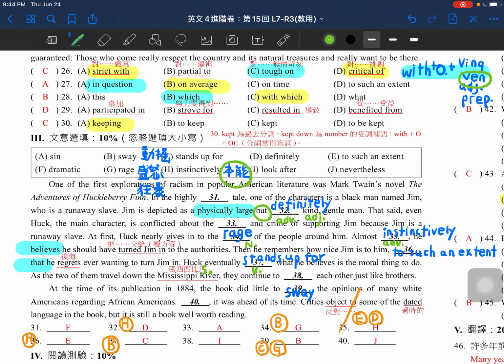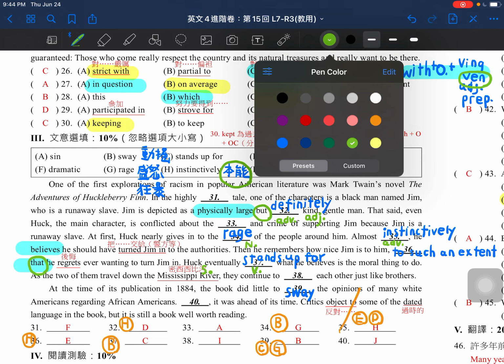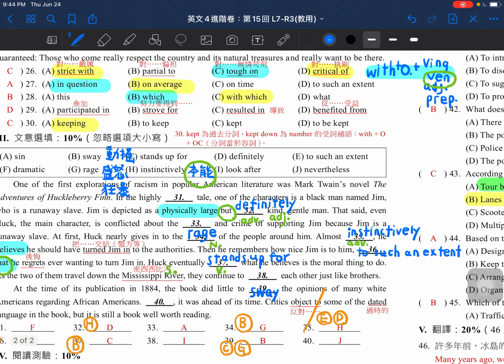Then he remembers how nice Jim is to him, and that he regrets ever wanting to turn Jim in. Here you can see the keyword, that. So, such that, just like so that. If you still remember the sentence pattern like this one, we put so and then an adjective, and then that.